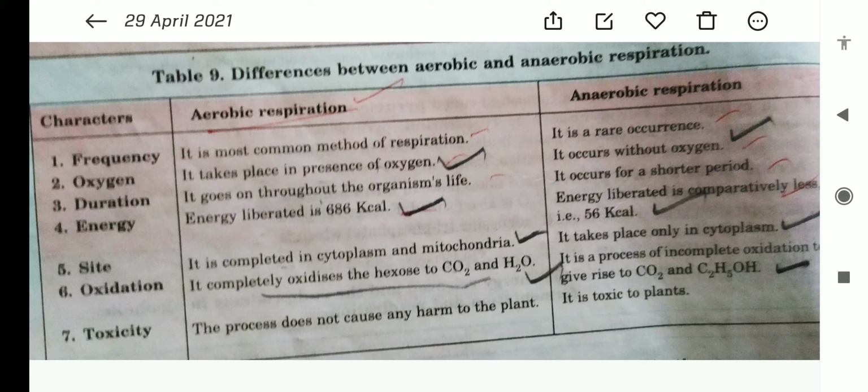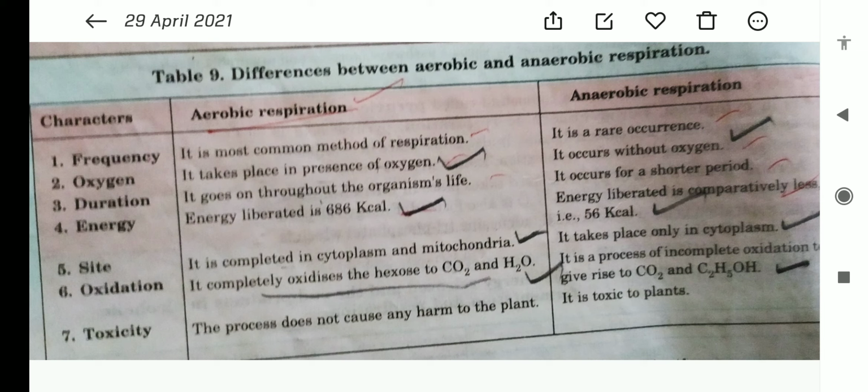Children, in anaerobic respiration, incomplete oxidation takes place, so carbon dioxide and ethanol are formed. In aerobic respiration, carbon dioxide and water are formed. But in anaerobic respiration, carbon dioxide and ethyl alcohol or ethanol, C2H5OH, are formed.